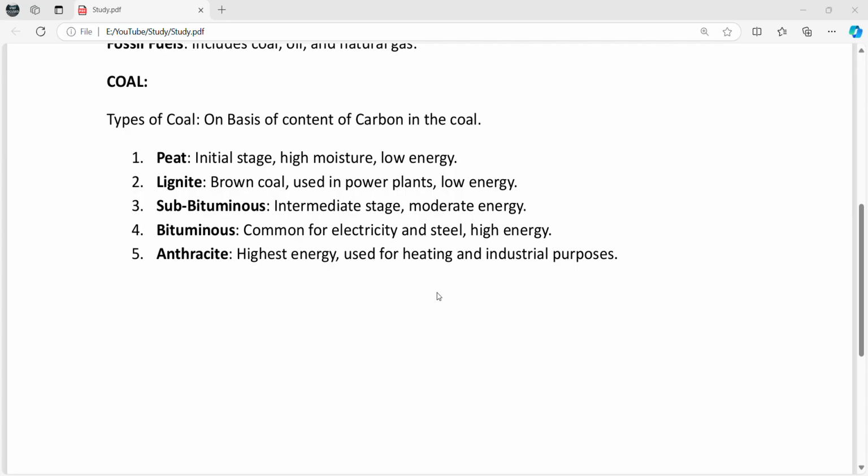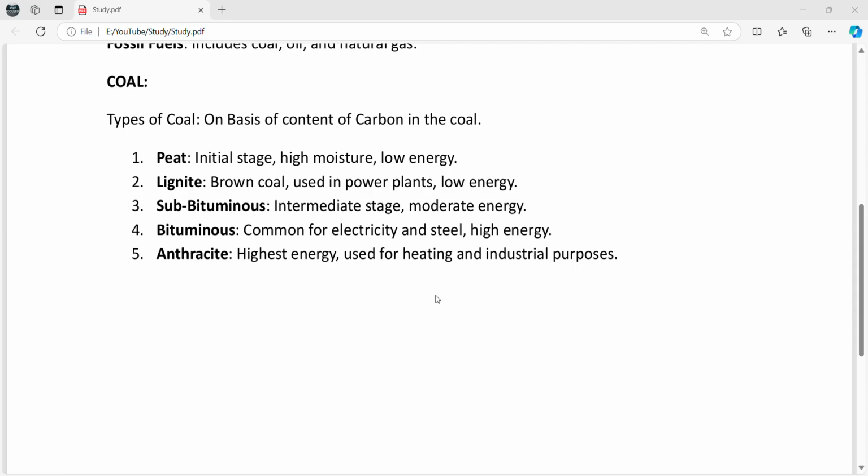And coming to the fourth type of coal, bituminous coal formation. This was formed under more pressure and heat than the subbituminous coal. Characteristics of the bituminous coal are that its moisture content is lower and the carbon content is approximately 45 to 86%, and its energy content is high and its appearance is black and relatively hard. For uses, we use this bituminous coal for electricity generation, steel production, and industrial processes.